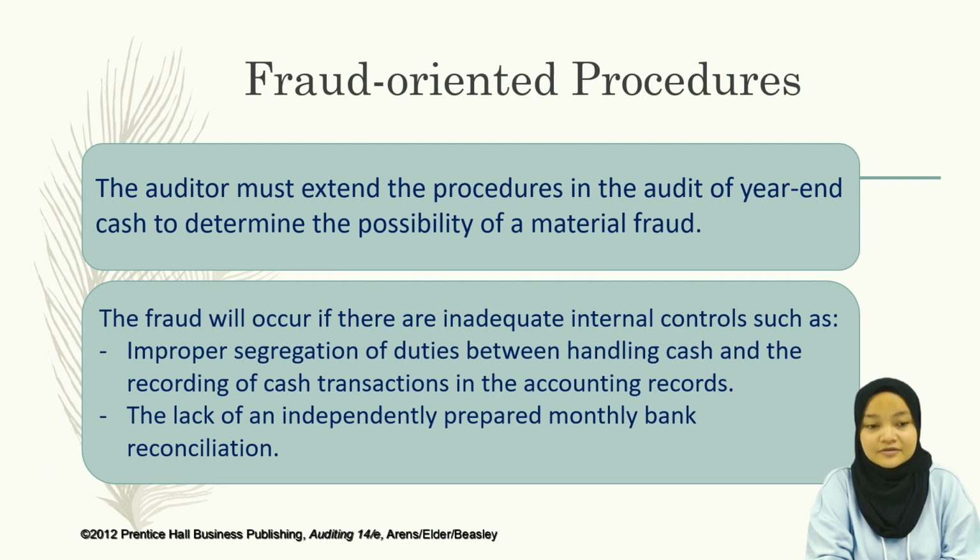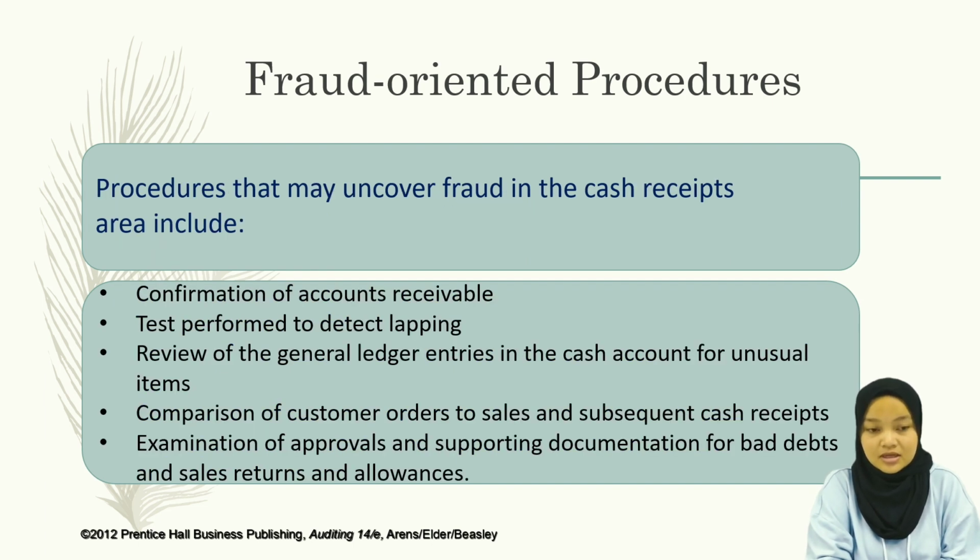Procedures that may uncover fraud in cash receipts include: number 1, confirmation of accounts receivable; number 2, tests performed to detect lapping; number 3, review of the general ledger entries in the cash account for unusual items; number 4, comparison of customer orders to sales and subsequent cash receipts; and number 5, examination of approvals and supporting documentation for bad debts and sales returns and allowances.